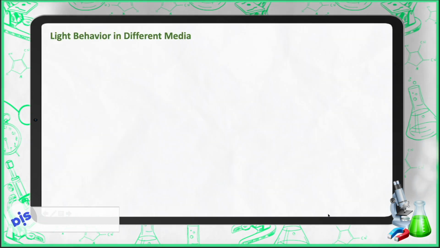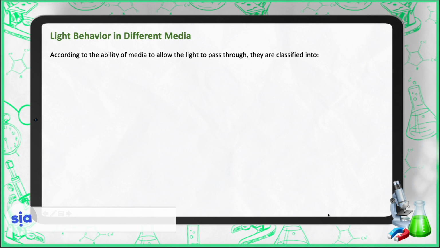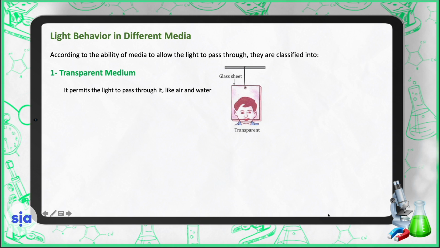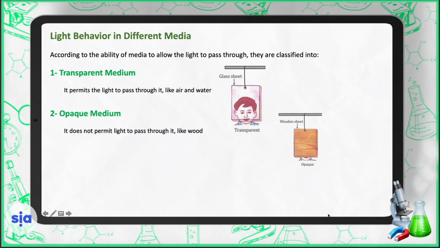Today we are going to continue discussing wave nature of light. Light behavior in different media. According to the ability of media to allow the light to pass through, they are classified into transparent media, which permits the light to pass through it like air and water. Opaque media does not permit light to pass through it like wood.